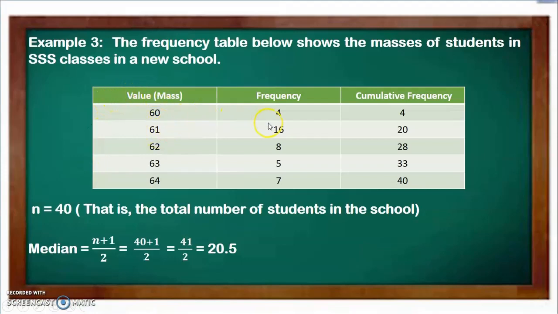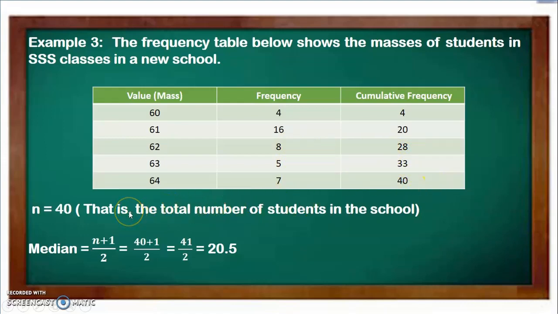Example 3. The frequency table below shows the masses of students in an SS class in a new school. So we have the weight, the mass here, and we have frequency. We are now looking at cumulative frequency. For cumulative frequency, the first one is 4. To get the next one, 4 plus 16 gives us 20, 20 plus 8 is 28, 28 plus 5 is 33, 33 plus 7 gives us 40.